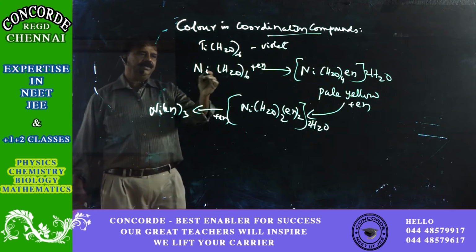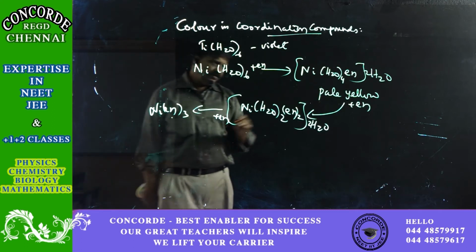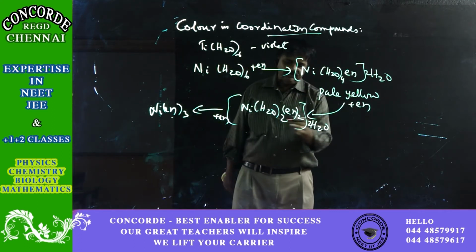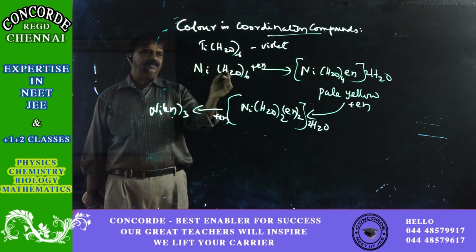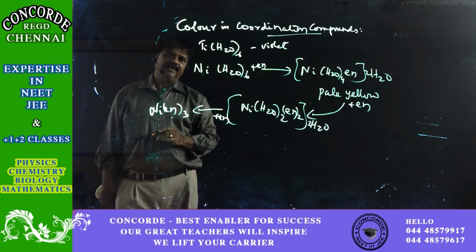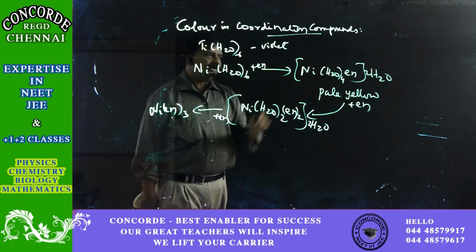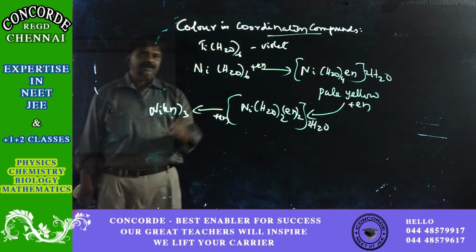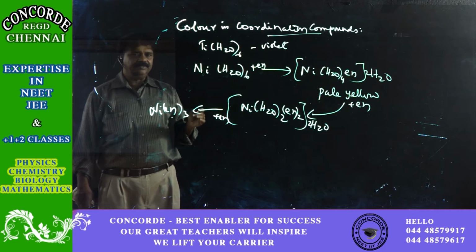So with 6 H2O molecules it has a color, maybe violet, then it becomes pale yellow, slowly changing in color. This very clearly says that H2O, acting as a ligand, is responsible for the color. The ligand H2O is getting changed to en, which is responsible for the difference in color.